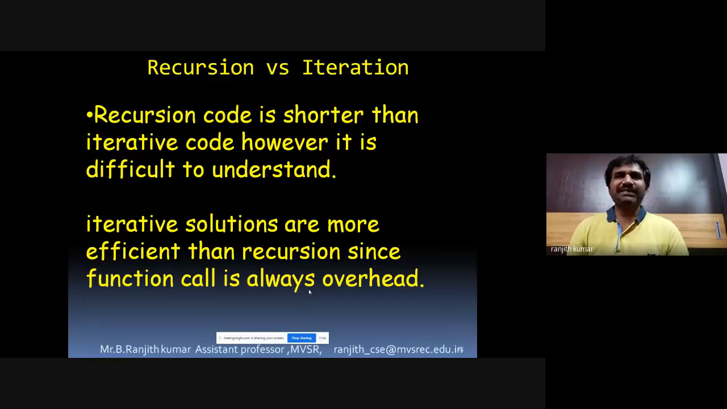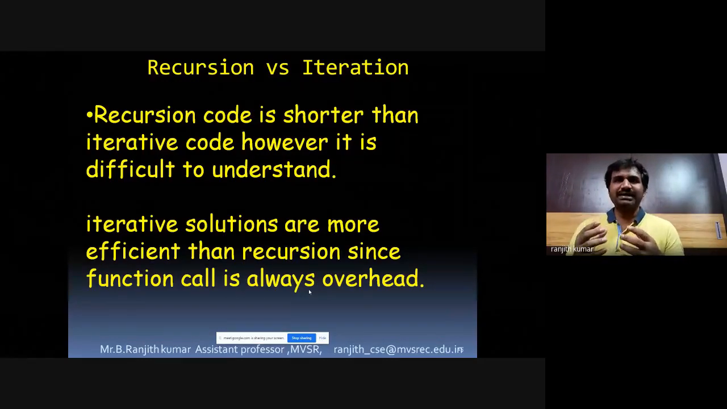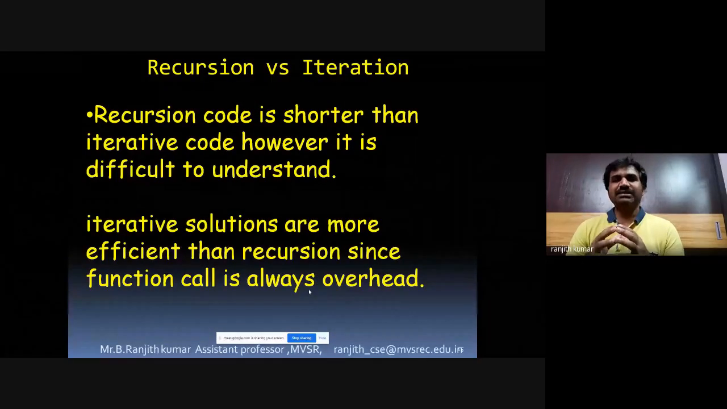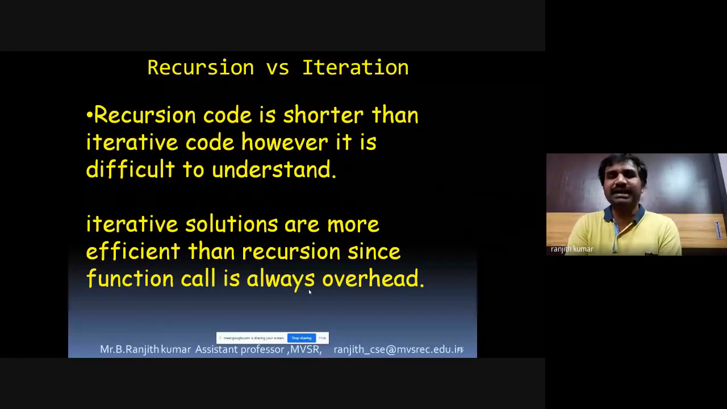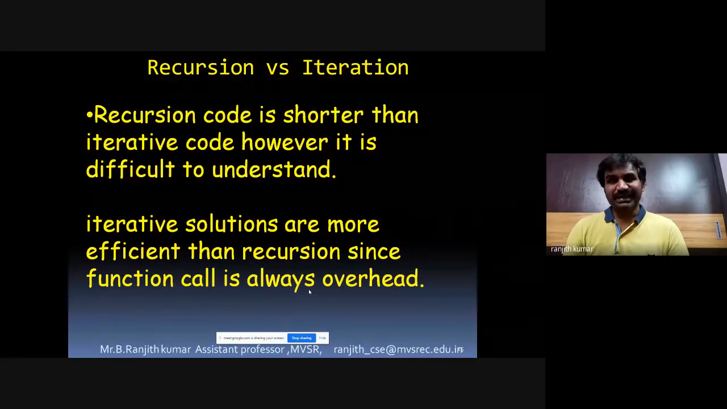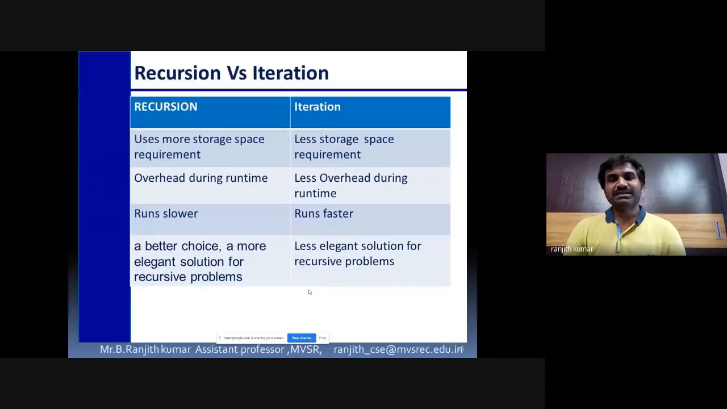So normally the basic difference between recursion and iteration is, if you use recursion, the code will become short and the code is very less in size, whereas iterative solutions are more efficient than recursion, but there is some complexity in the solution. Okay, so recursive functions are very easy to write from the point of view of the programmer, but they are difficult to trace. Okay, but it is very easy to write. Okay, so here are some basic differences between recursion and iteration.